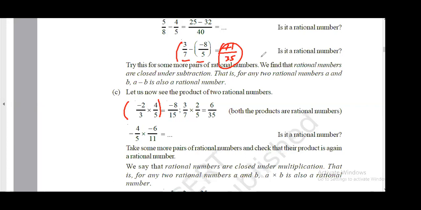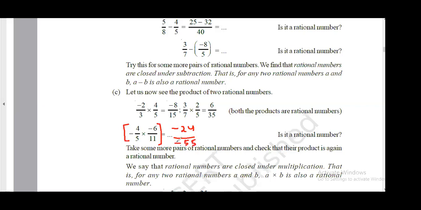Now solve this question. Minus 4 by 5 into minus 6 by 11. What is the value? It will be minus 24 by minus 55.